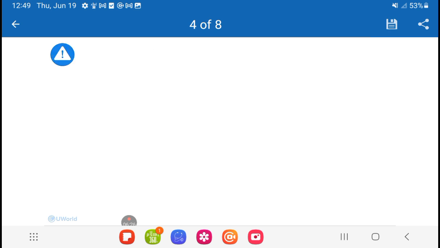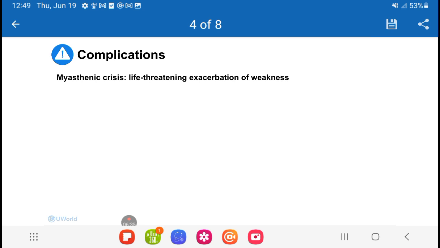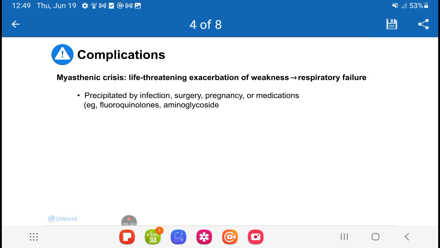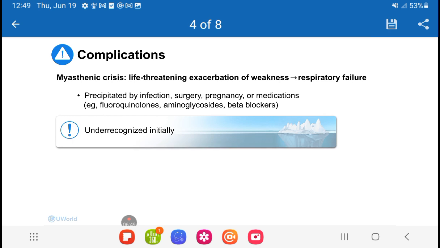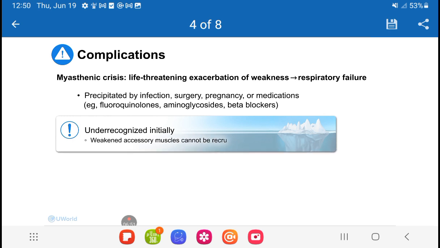A significant complication of myasthenia gravis is a myasthenic crisis, which is a rapid, life-threatening exacerbation of muscle weakness that causes respiratory failure. It can be precipitated by infection, surgery, pregnancy, or certain medications. Myasthenic crisis is often under-recognized initially because the weakened accessory muscles cannot be recruited.